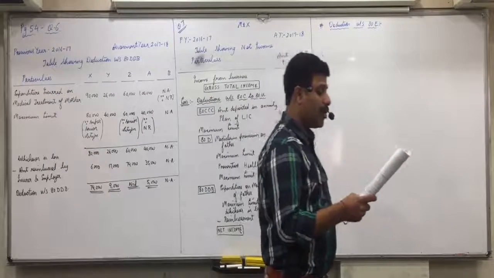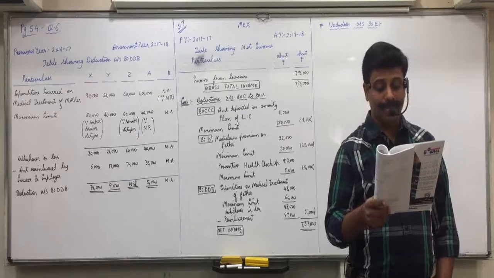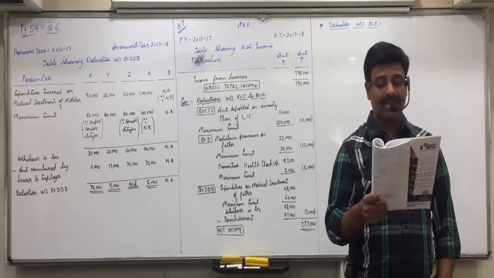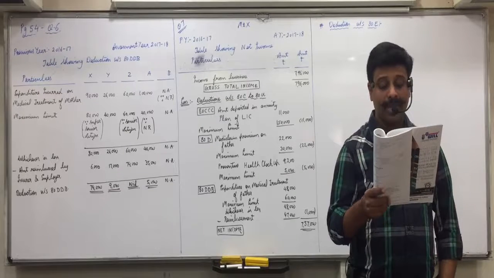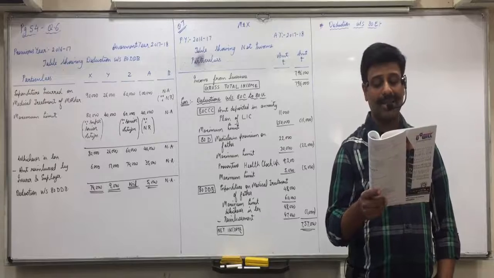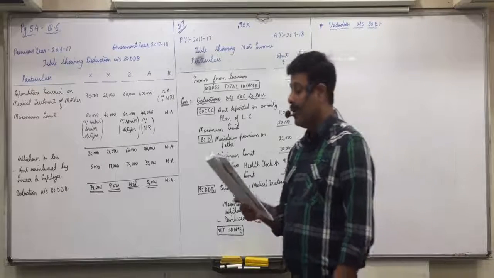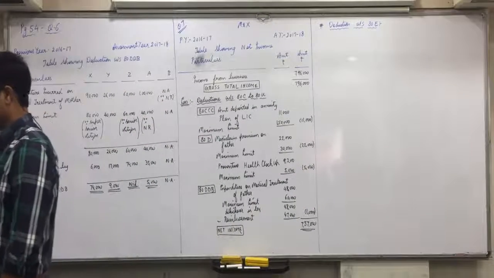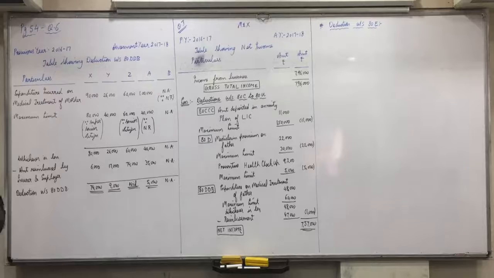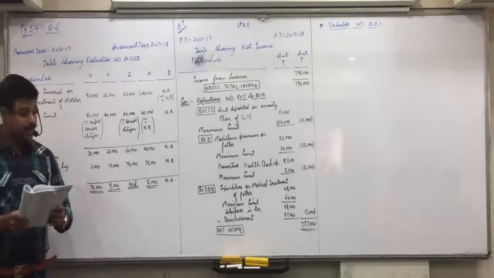Second, loan should be taken for own education or for the education of spouse or children. It is available for maximum 7 assessment years after the initial assessment year in which the loan repayment or interest payment starts, or until the interest is paid in full. And there is no maximum limit. Entire amount of interest paid by the assessee will be allowed as deduction. Is everyone clear with it? But you will not get for principal amount, only for interest.